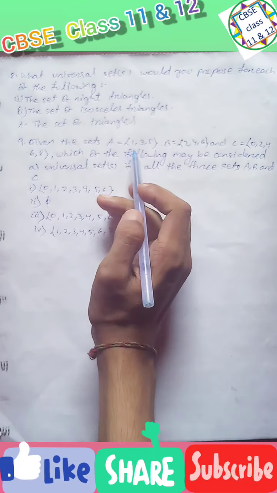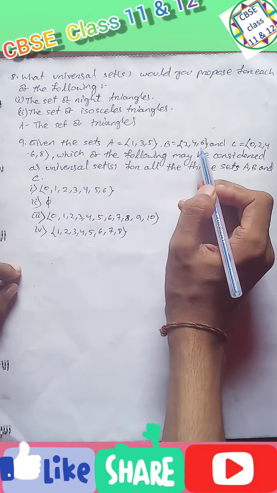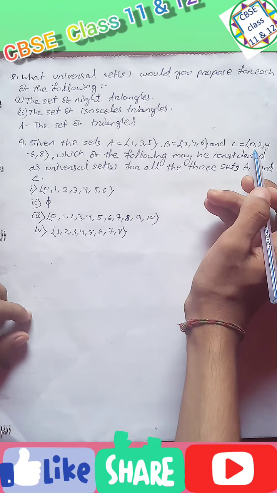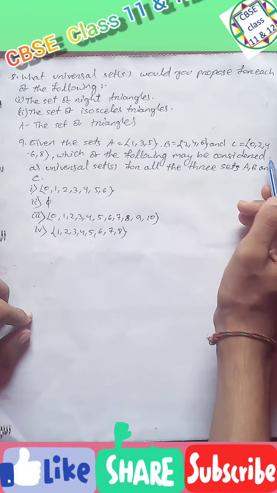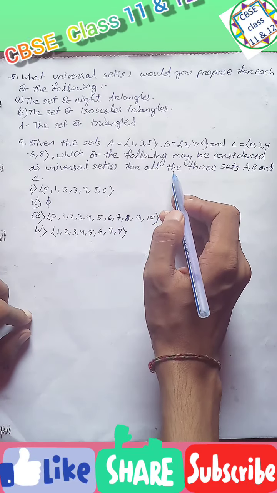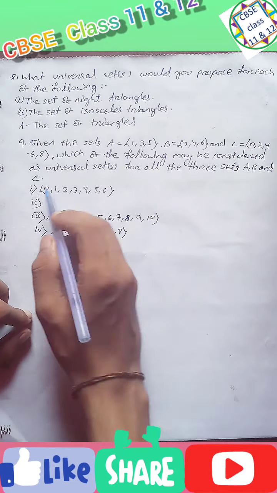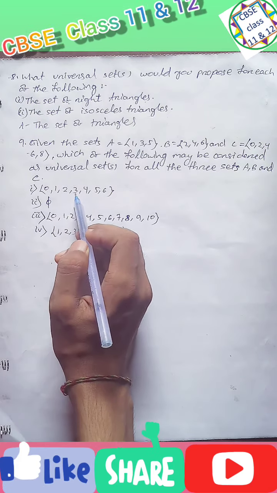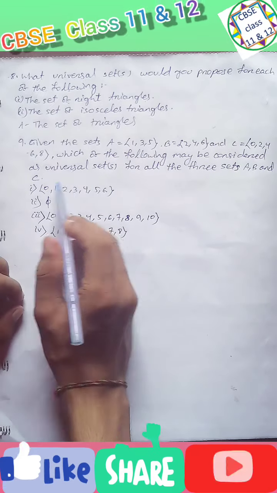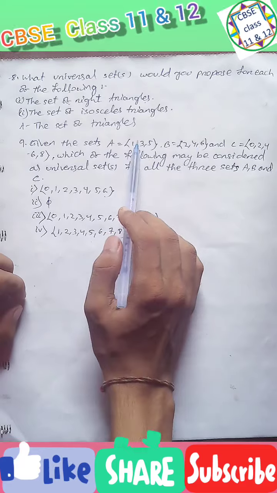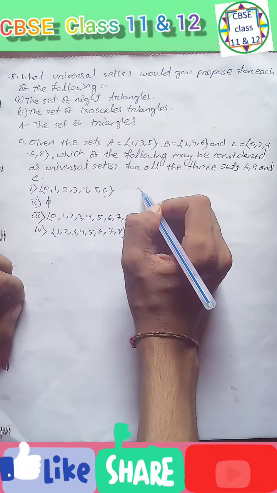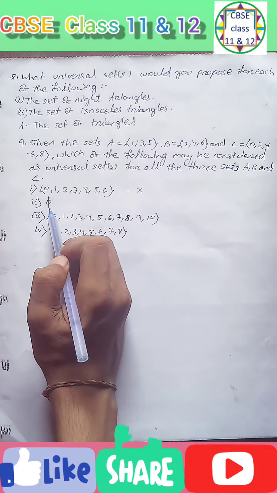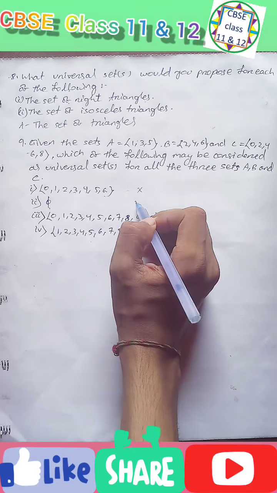Given the sets A equal to {1, 3, 5}, B equal to {2, 4, 6} and C equal to {0, 2, 4, 6, 8}, which of the following may be considered as universal sets for all three sets A, B and C? First, it is {0, 1, 2, 3, 4, 5, 6}. In this set all elements of A, B and C are not present, so it is not a universal set.